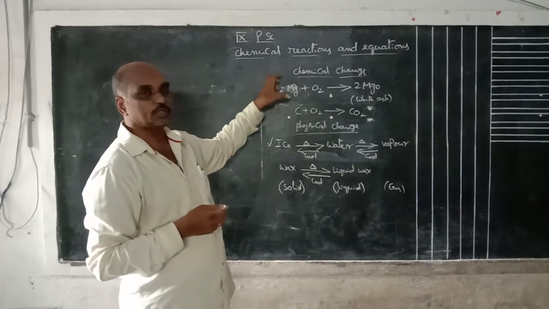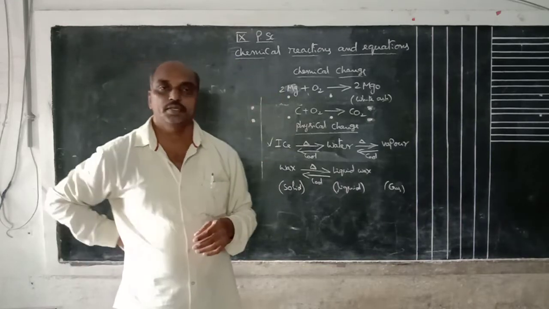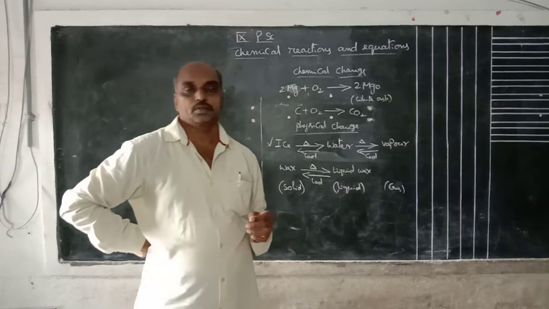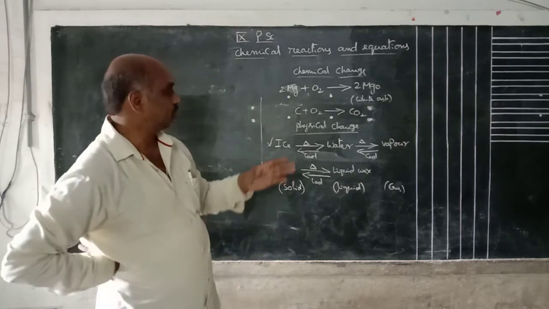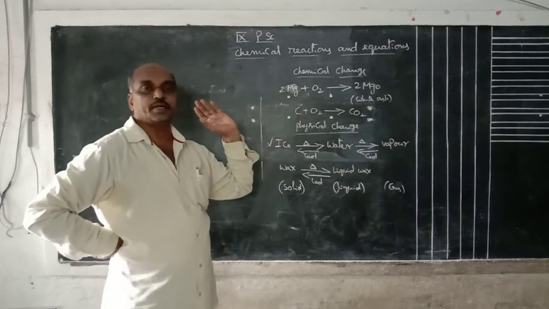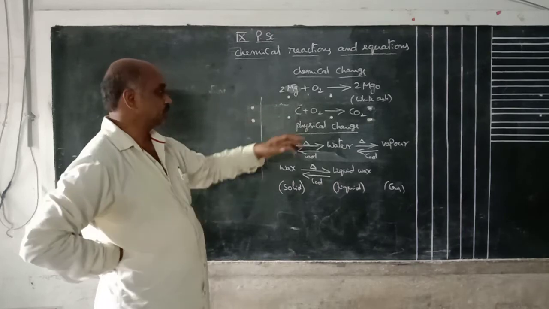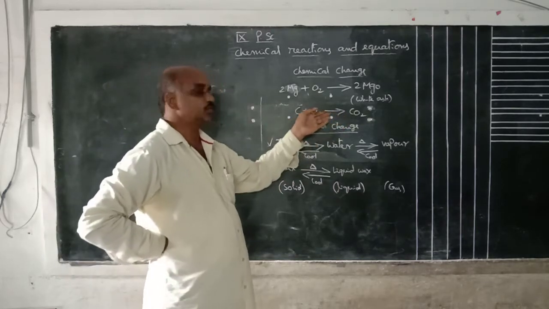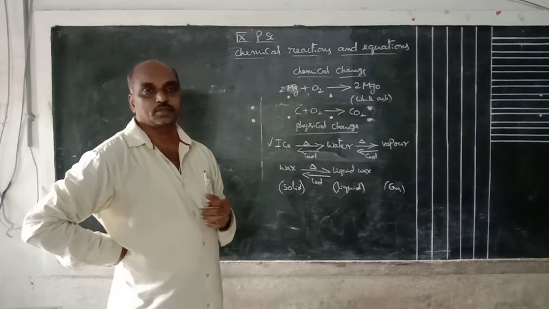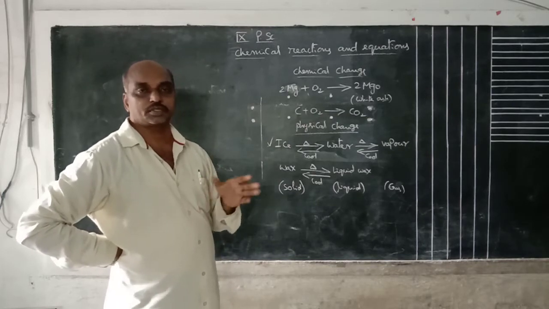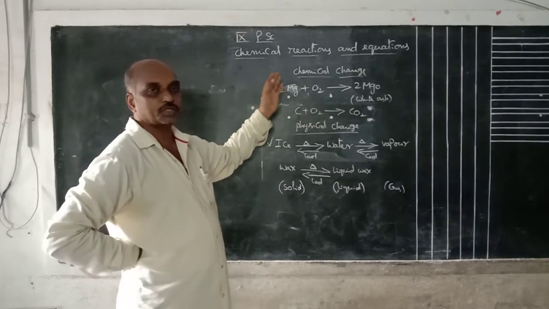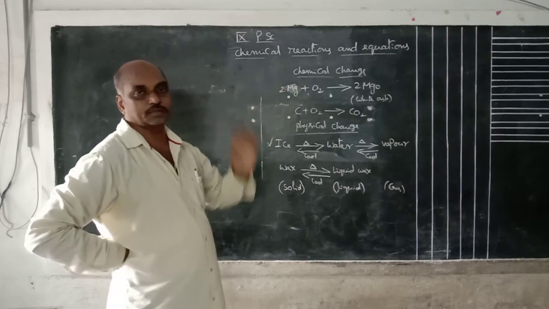Chemical change means change may happen in chemical properties, but we cannot get the original substance again by reversing the condition. Suppose carbon dioxide is condensed or cooled, we cannot get carbon again. This type of change is called chemical change.